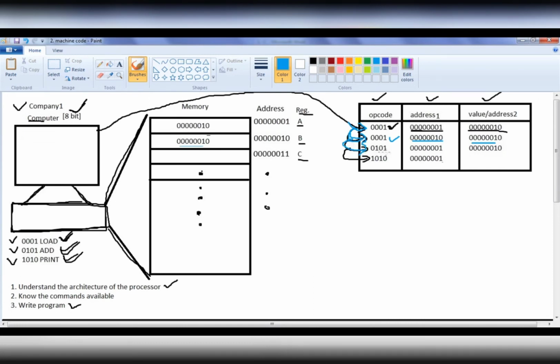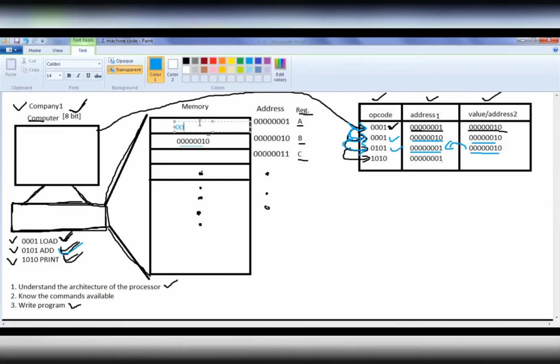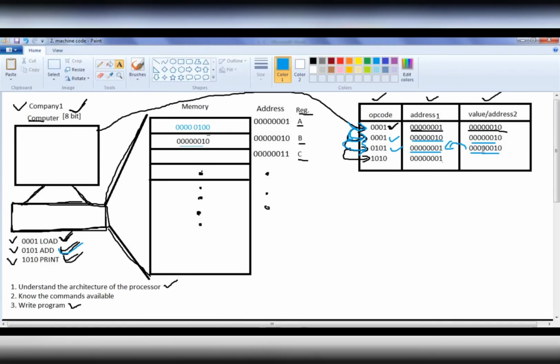What we are telling here is 0101. 0101 indicates the add operation. So we are telling it to add the value at this address and the value at this address, and put the result back to this address. That is how it works. So the computer adds these two values, and the output that we get is 00000100, which is 4, placed by the computer. It adds both values and puts the result back in the specified address, that is the A register.